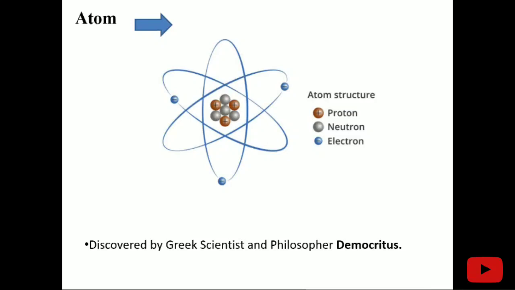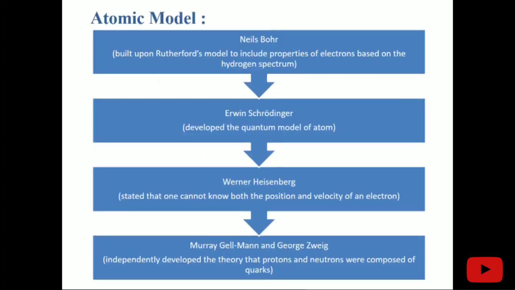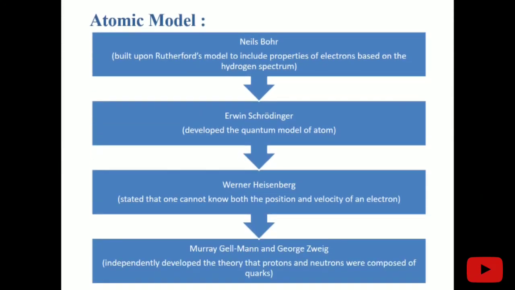But from various experiments, we get to know that the atom is indeed divisible, and the electrons, protons, and neutrons are inside it. The first acceptable model was given by Bohr. Then Erwin Schrödinger came with the quantum model of the atom and gave a quantum description, and Werner Heisenberg gave the uncertainty principle. Protons and neutrons are also further divisible into quarks, which was proposed by Murray Gell-Mann and George Zweig.